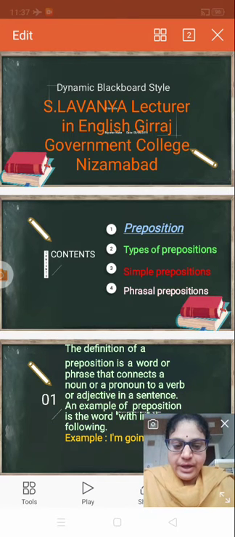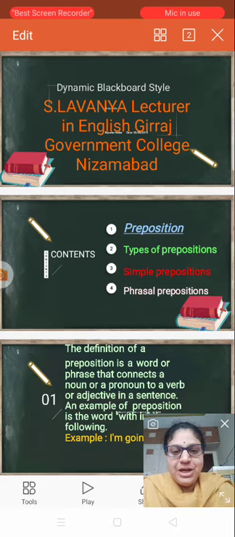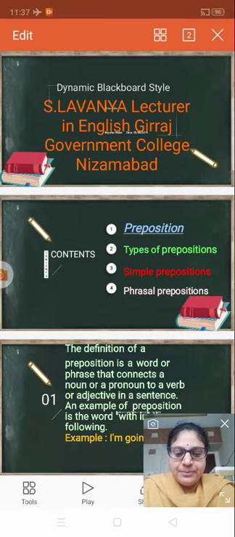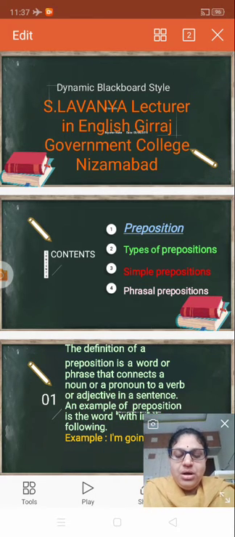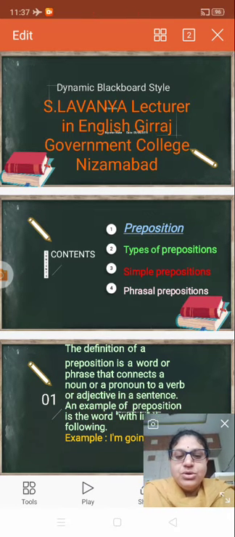So what are the prepositions? What types of prepositions are there? What role does the preposition take in grammar?